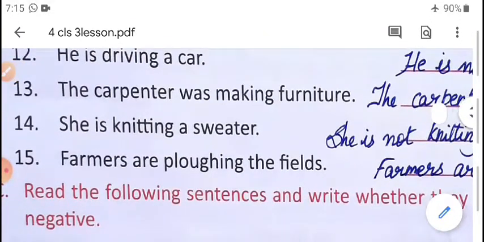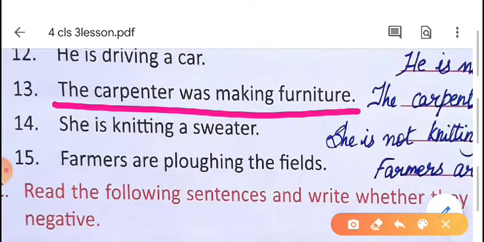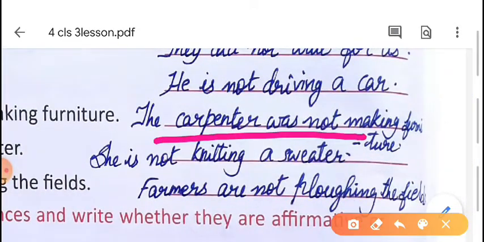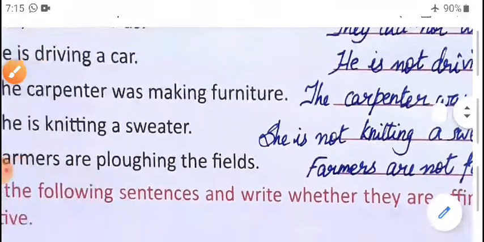Again, continuous tense. The carpenter was making furniture. So the helping verb is was, making is the main verb. In between these two verbs we have to write the negative word not. The carpenter was not making furniture.